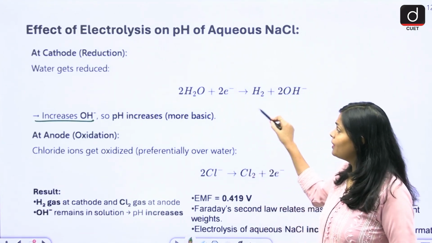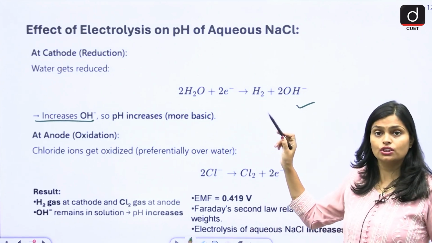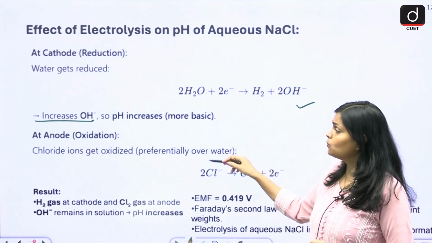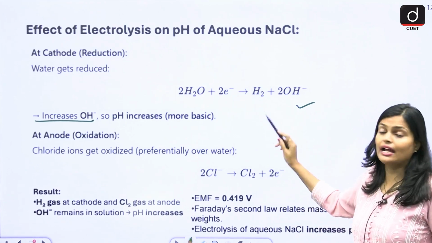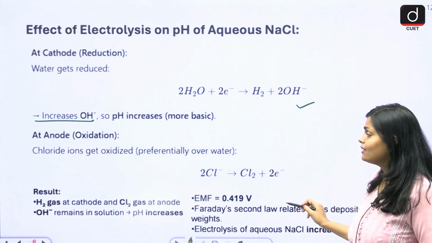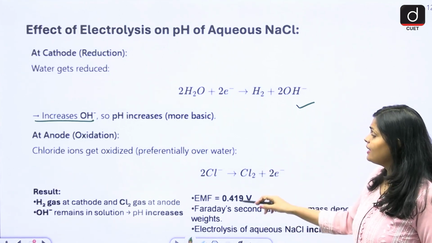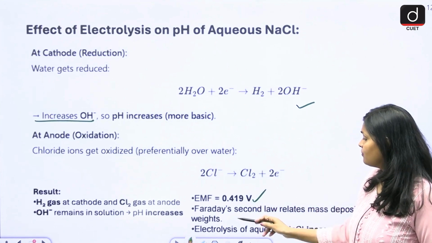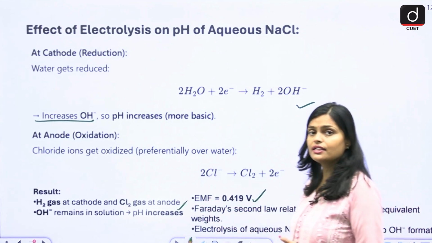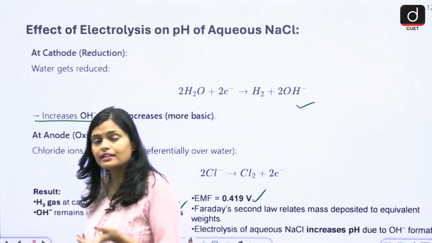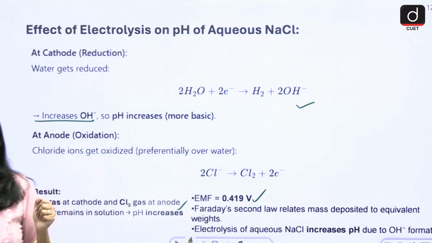So here OH minus increases, so pH increases. This is at cathode. At anode, chloride ion gets oxidized. So ultimately the EMF is given by this, and Faraday's law. The pH increases. What is the effect of NaOH? It will increase the pH of the electrolyte.